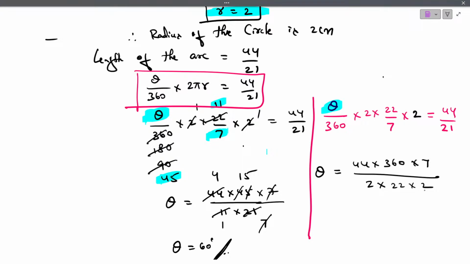Followed? Is this clear? Now, 2 ones are 2, 2 twos are 4, 2 twos are 4. 2 ones are 2. Next, 11 ones are 11, 11 twos are 22. Then 2 ones are 2, 2 eights are 16, then the 0 as it is.